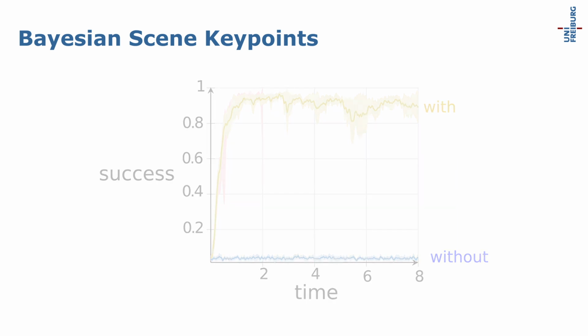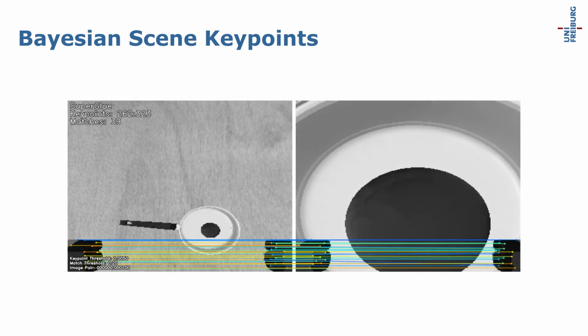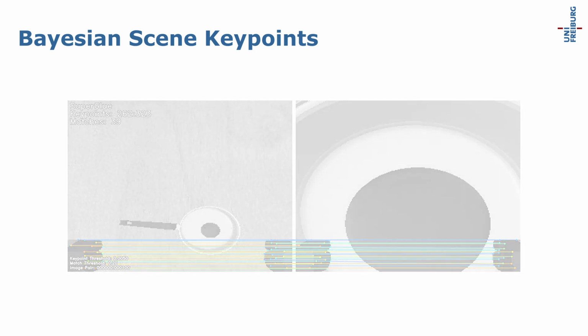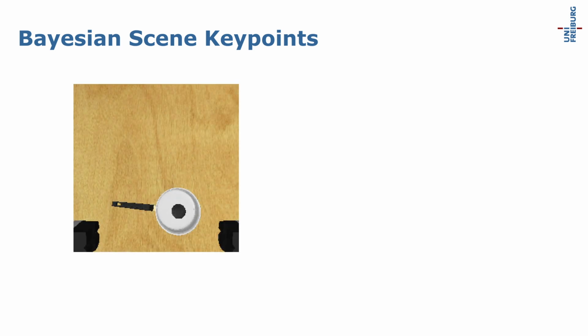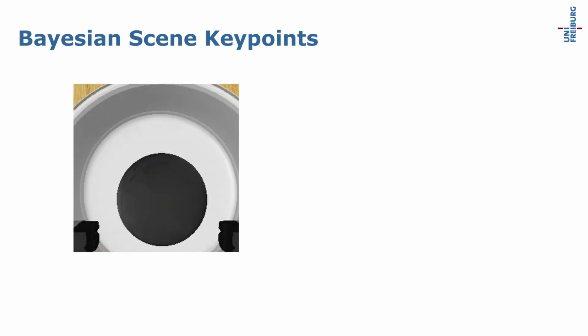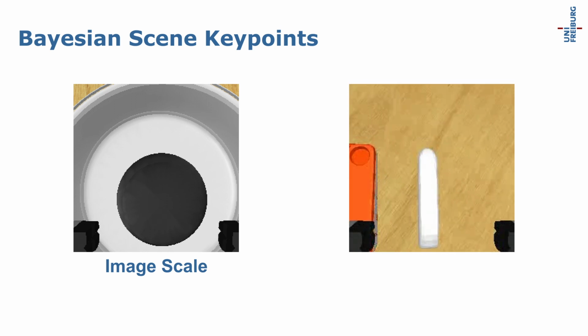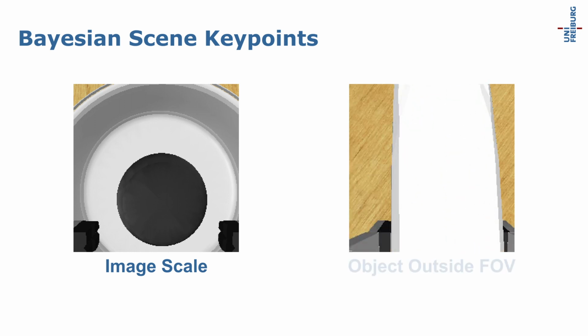However, current approaches have critical limitations. Among other things, they struggle to correspond visual features across image scales. Yet, this is a common requirement, for example, when learning from a wrist camera, as shown here. Second, they usually assume full observability of the scene. Though in practice, objects can be occluded or lie outside the field of view of the camera.